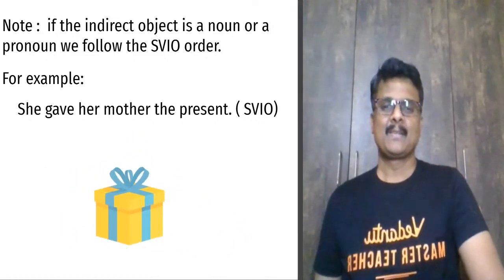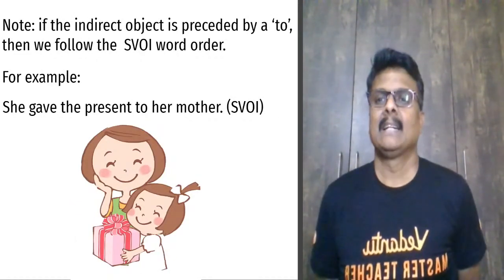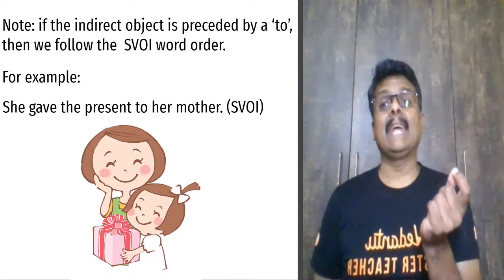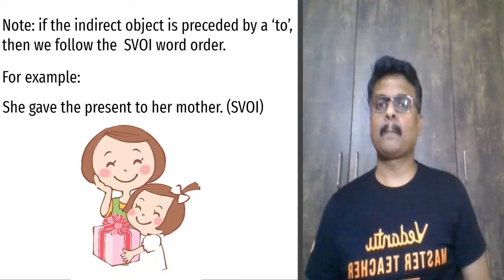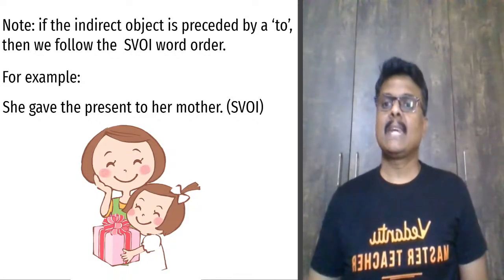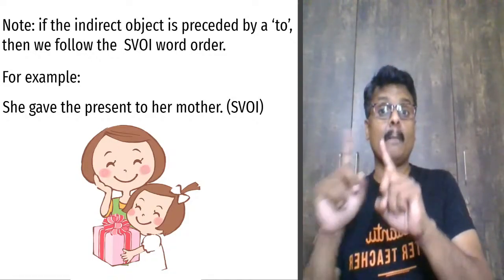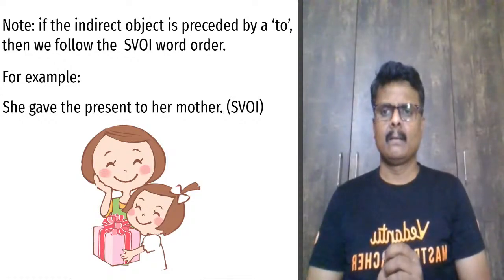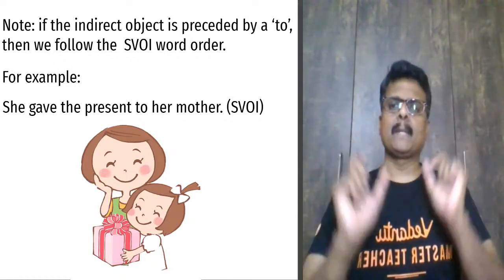Yes. So the present. Is it not? Look at this. The indirect object sometimes can be preceded by a to, the word to. So when there is a preposition like that, she gave the present to her mother, then in that case it is subject, verb, object, then indirect object. So two objects are there. She gave, present is one object, mother is another one, the indirect object.